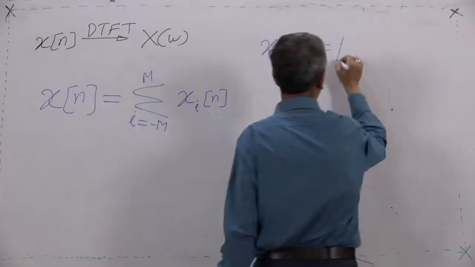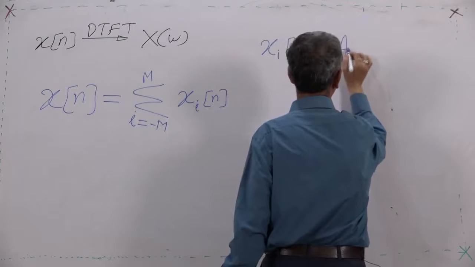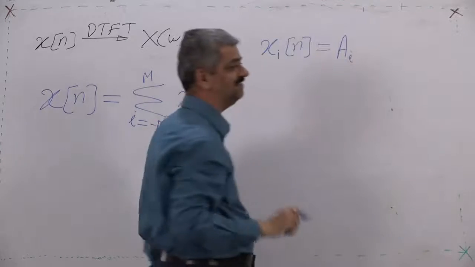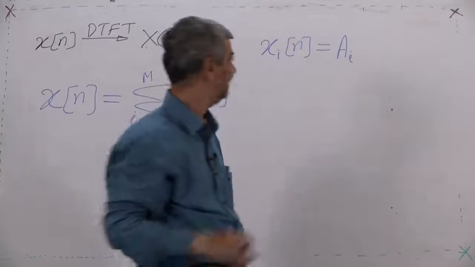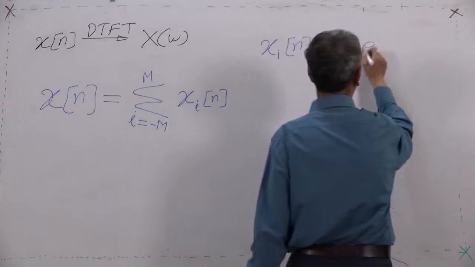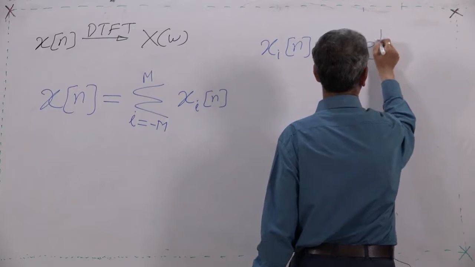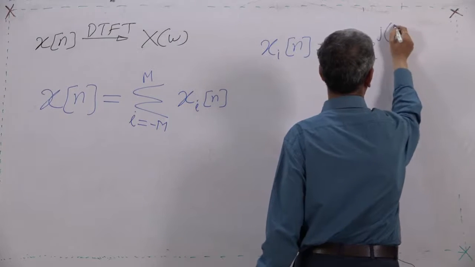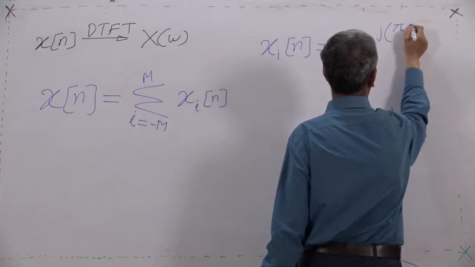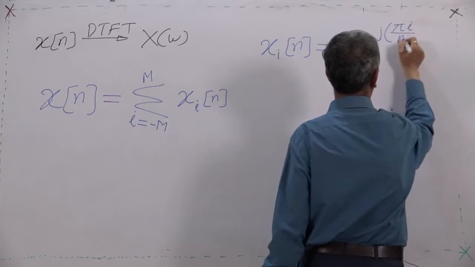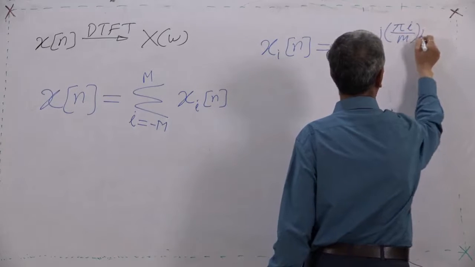is a_i, that is the radius and initial position, that is the weight, a_i e raised to j pi i upon M n.